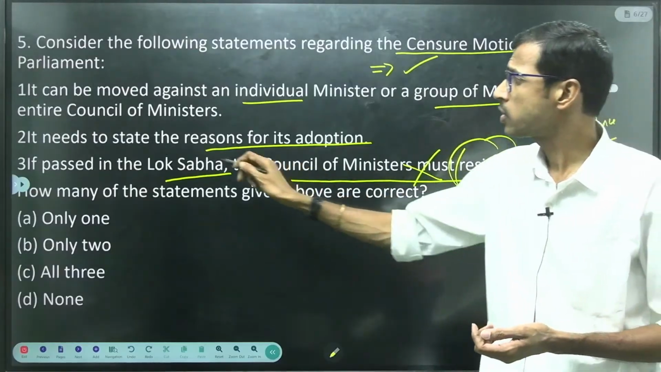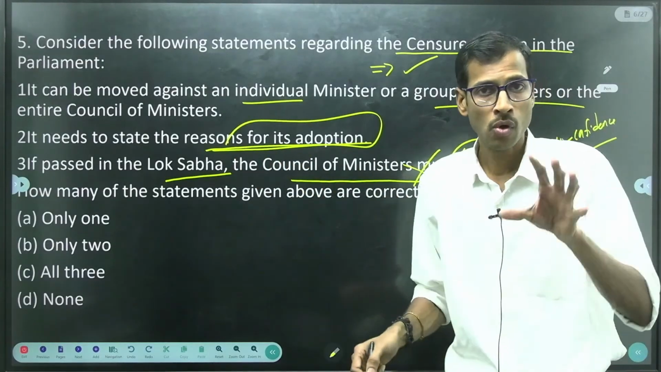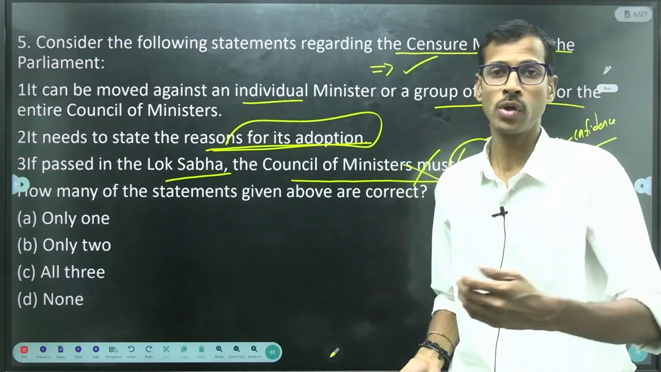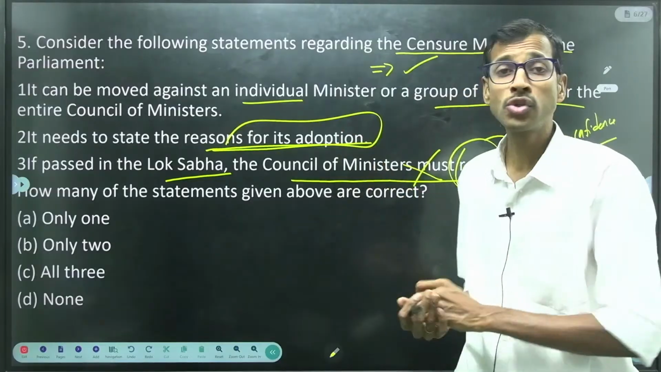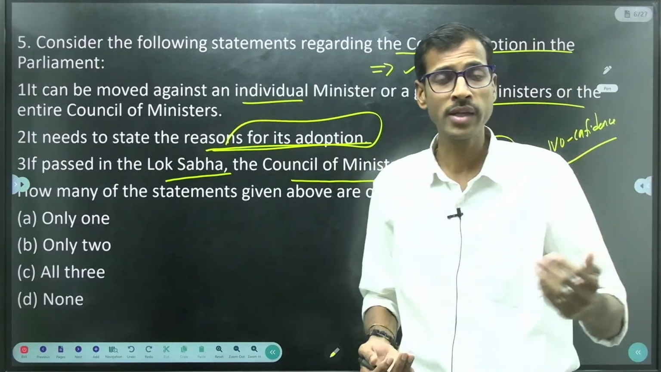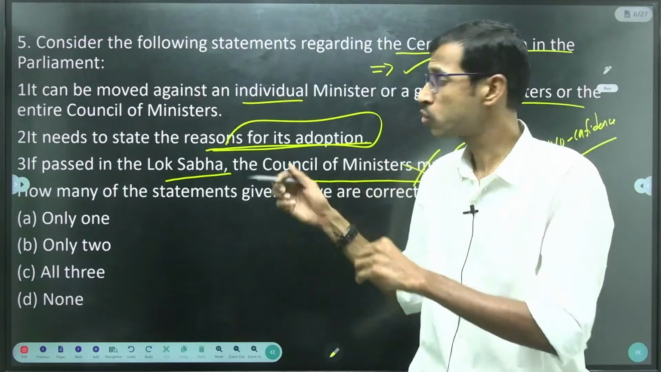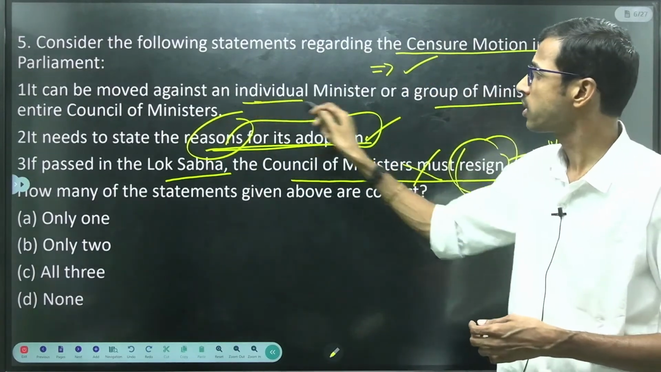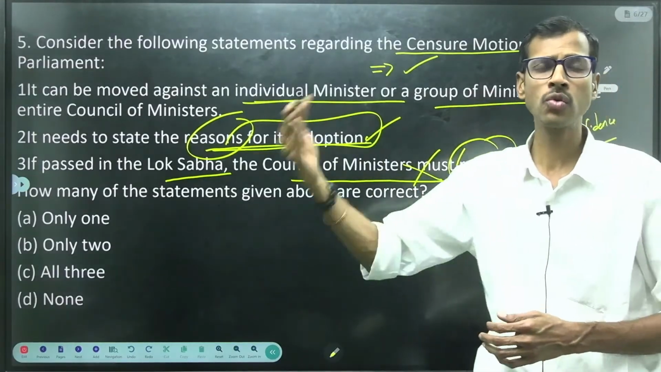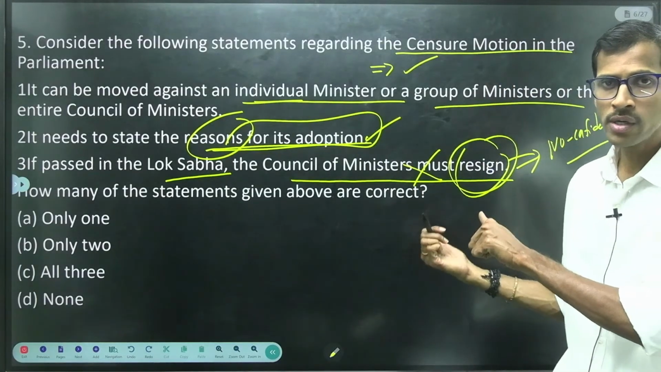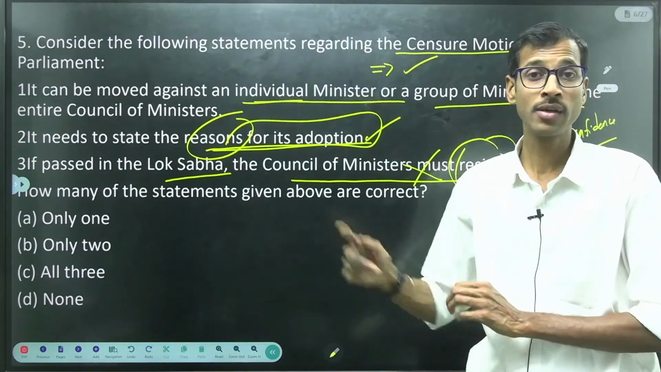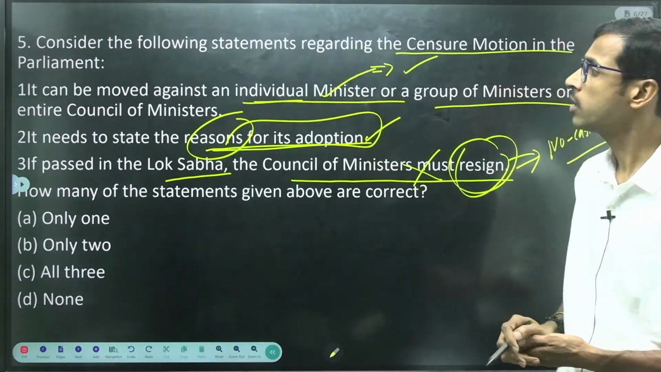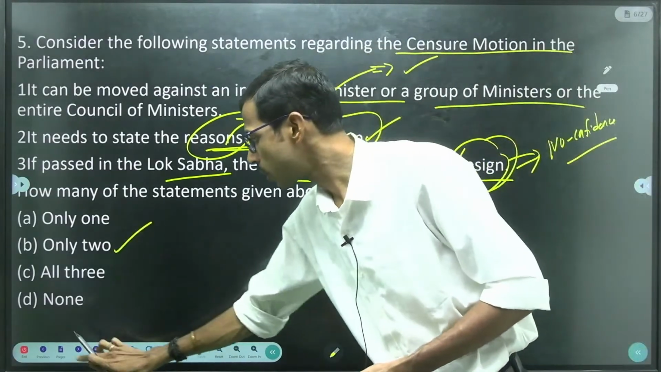So here it needs to state reasons for itself. What are the reasons for its criticism or its disapproval? The members moving the censure motion, the disapproval or criticism, they have to submit these reasons. That is also very important. This is correct. So it is moved against an individual minister or a group of ministers or council of ministers. But the council of ministers need not resign, but an individual minister may resign here, right? That is the meaning, right? So of 1 and 2, only 2 statements are correct.